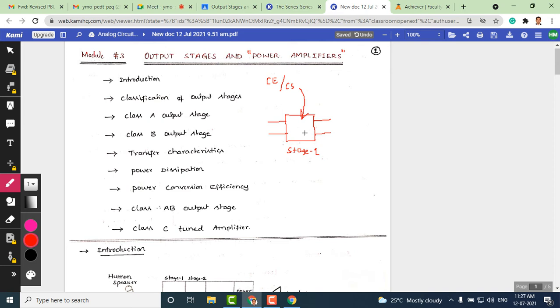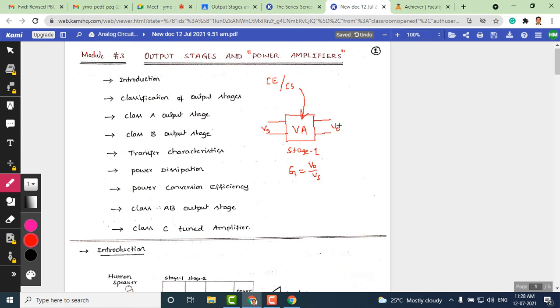When you want to achieve a large voltage gain, suppose I call this a voltage amplifier VA, the output will be the amplified voltage signal and the input will be the small signal Vs. So the amplifier gain G is nothing but V naught by Vs. This gain is not large in a single stage.